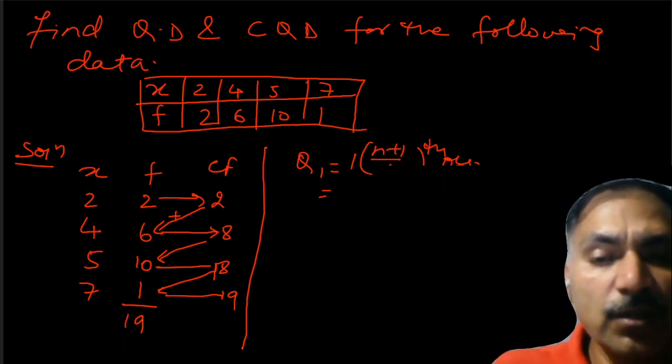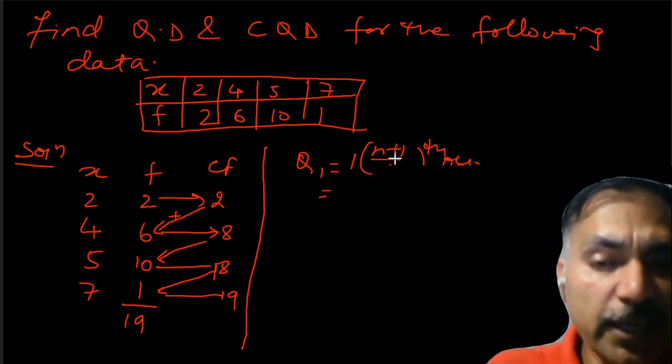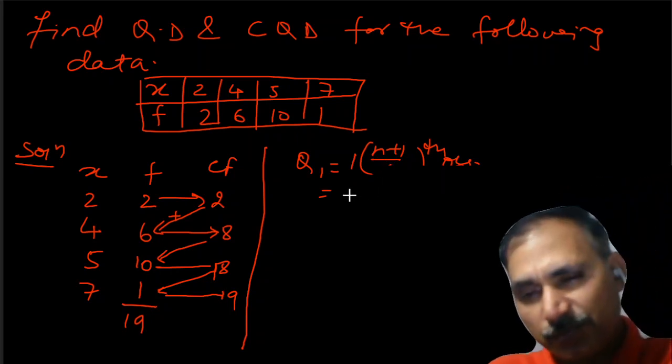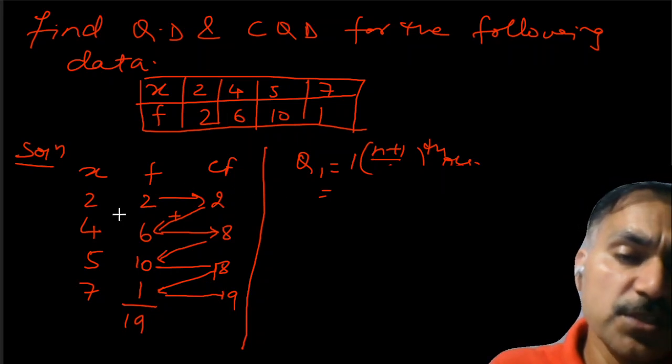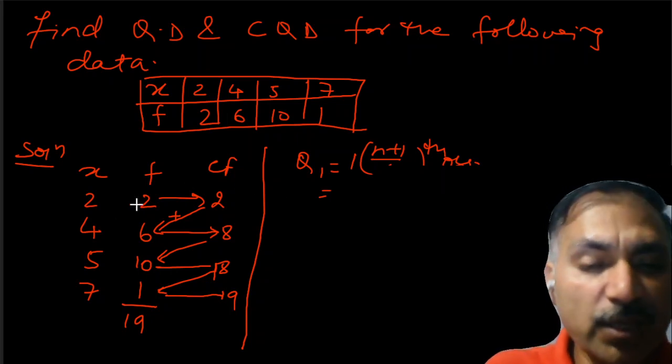Okay. Now coming to the formula part, n plus 1 upon 4. We are saying the n plus 1 upon 4th observation will correspond to which X. We have to calculate that.